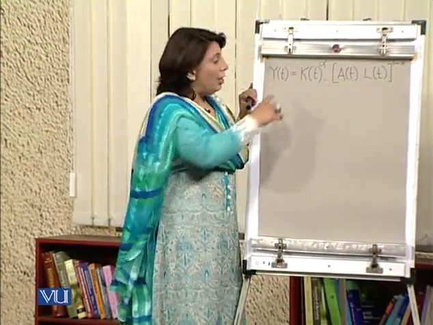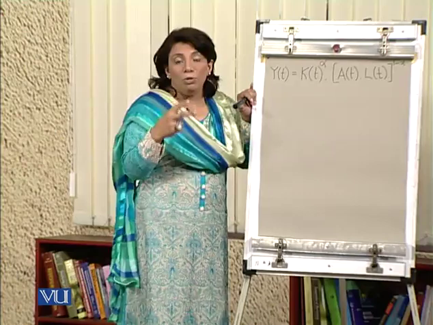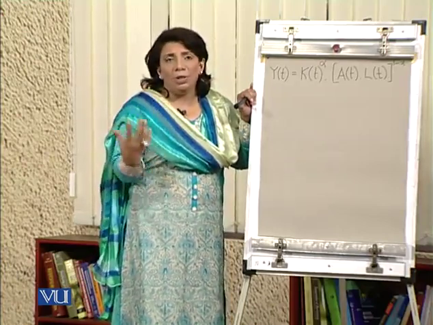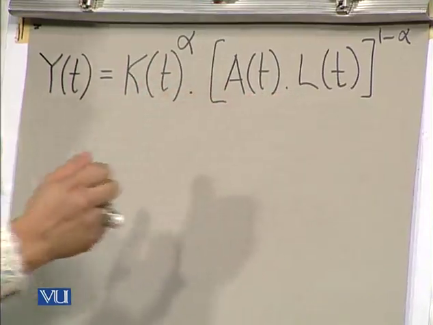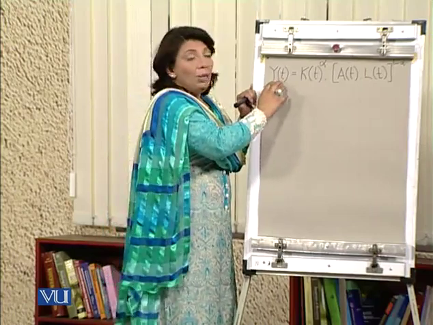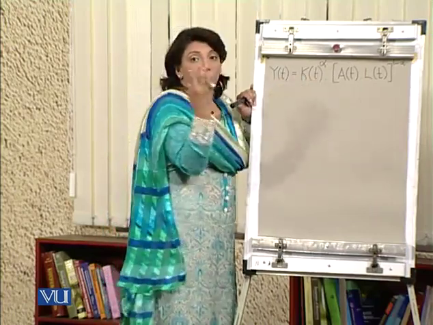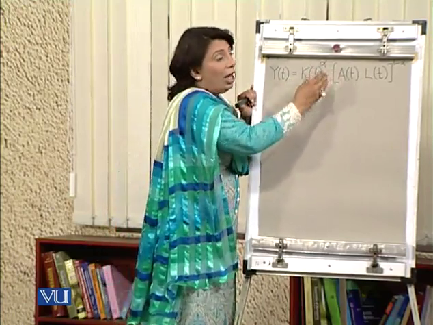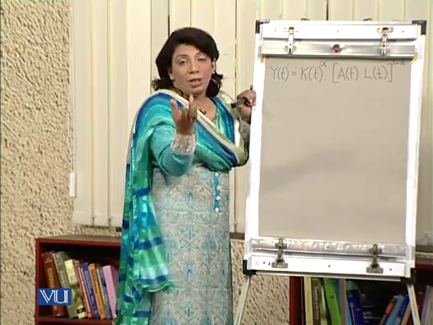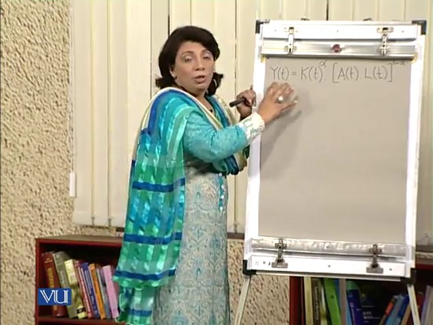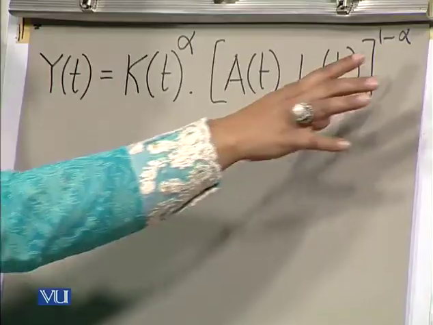We all know that output majorly depends upon these two frequently considered variable factor inputs. Here capital and labor are taken, and the proportion, or elasticity, with which you take capital input to produce income will be given by this alpha, and the proportion with which L, the labor force, is accounted for in order to produce a certain number of units of output will be given by 1 minus alpha.